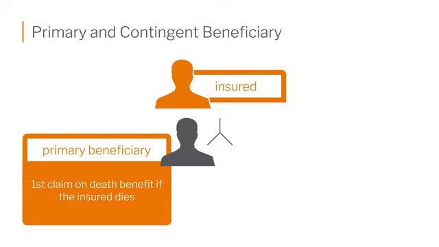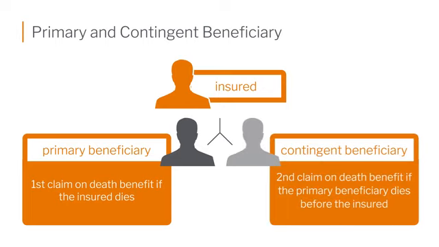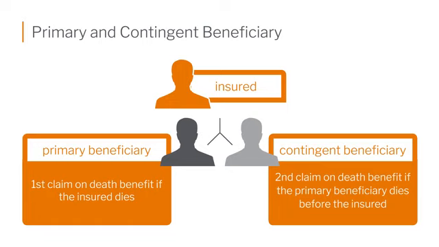The second level, if you want to name more than one, maybe you want that primary first, and then if for some reason they can't find that person or the person predeceases me, they would look at the second level, which is called the contingent, or second level, beneficiary. So they would check and see, okay, who are the persons or person listed here? And then they would pay out the proceeds to the contingent beneficiary if they can't find the primary, or if the primary beneficiary has died before the insured died.